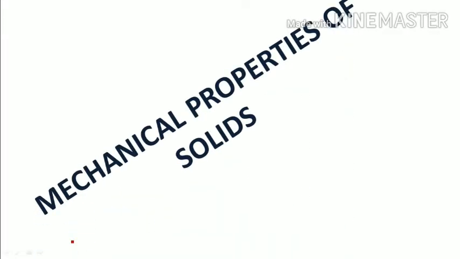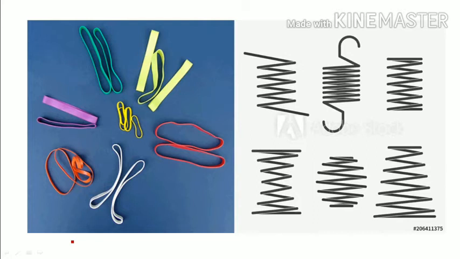Hi friends, today we are going to see the mechanical properties of solids. Now here we are seeing some pictures. These are generally known as rubber bands, and these are some springs. What is the property of these rubber bands and springs? If you stretch these rubber bands, they will stretch, but if you remove that force, immediately they come back to their original position.